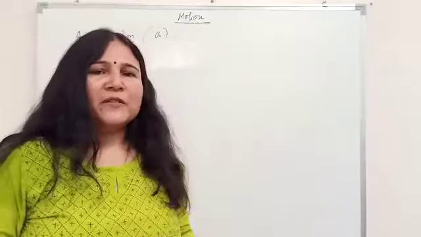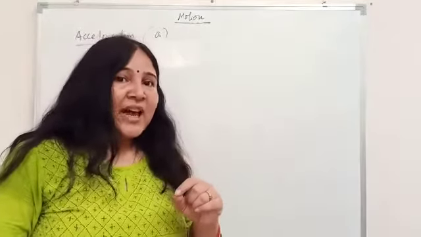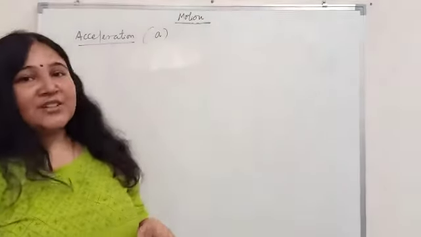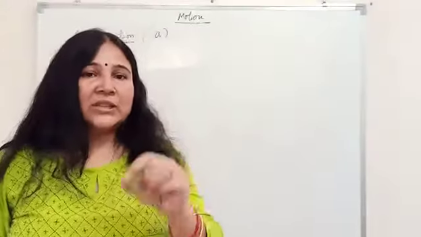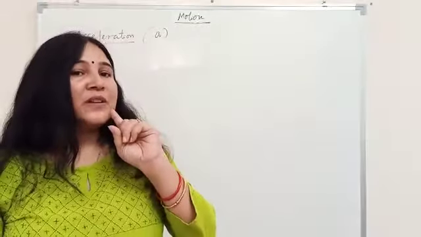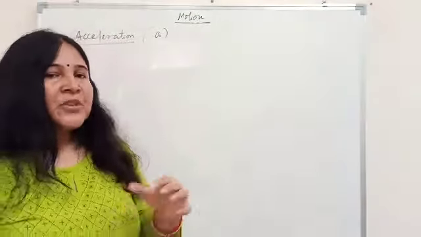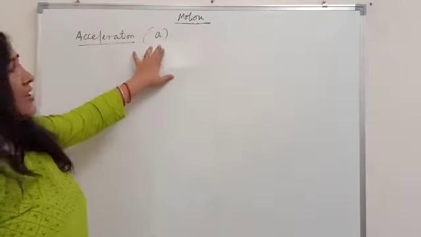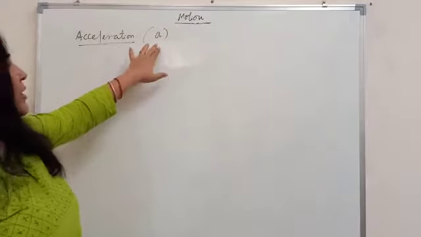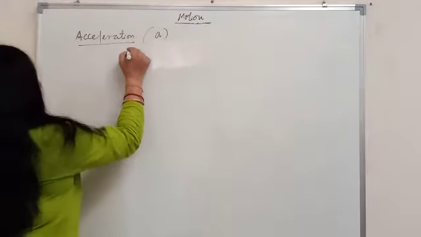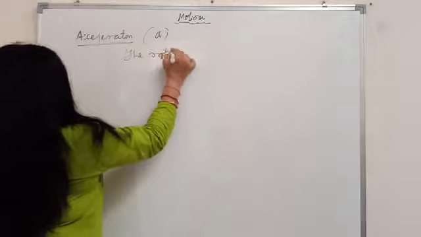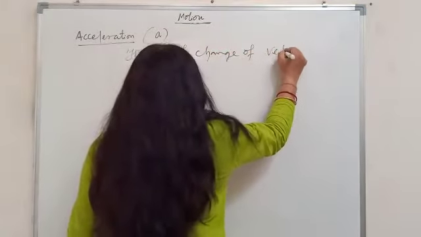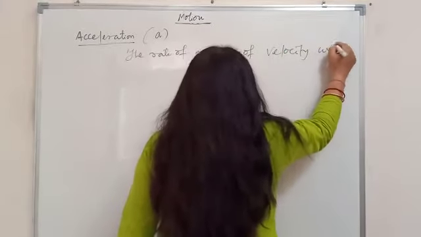Anyway, if it is moving with a variable velocity, then in that case we have to use another term that is called acceleration. So this acceleration term comes when a body is moving with a variable velocity. Okay. So let's go for this term acceleration, which is denoted by the sign small a. Now what is acceleration? The definition is: the rate of change of velocity with the time.